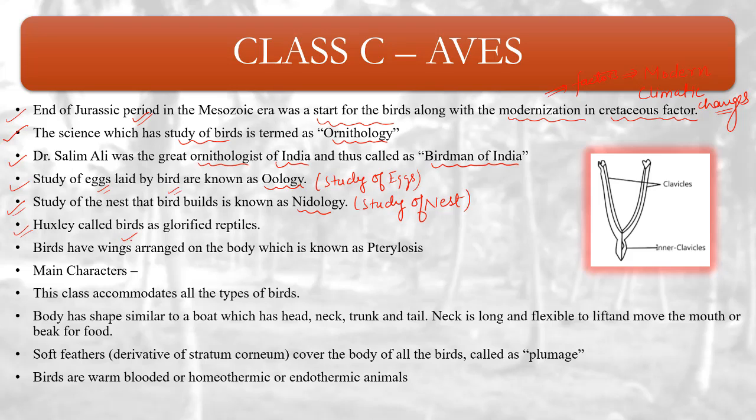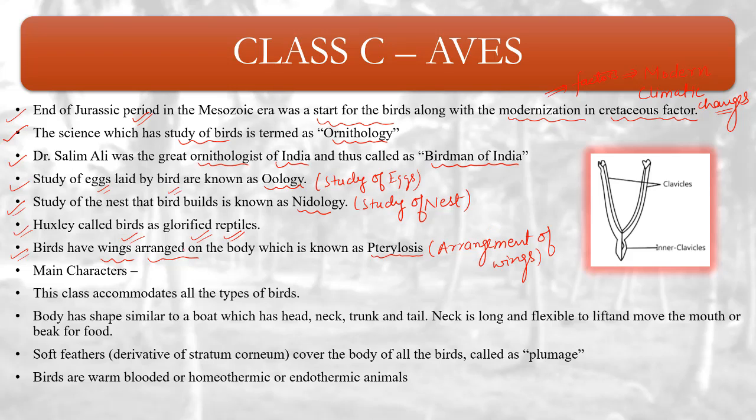Huxley called birds glorified reptiles. He proposed the term glorified reptiles for birds. The arrangement of wings on the body of birds is known as pterylosis. So pterylosis is the arrangement of wings on the body of the birds. Understood?